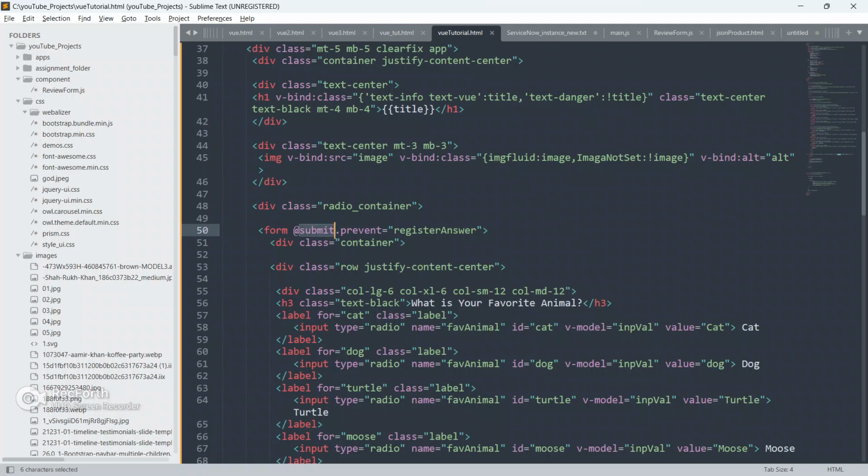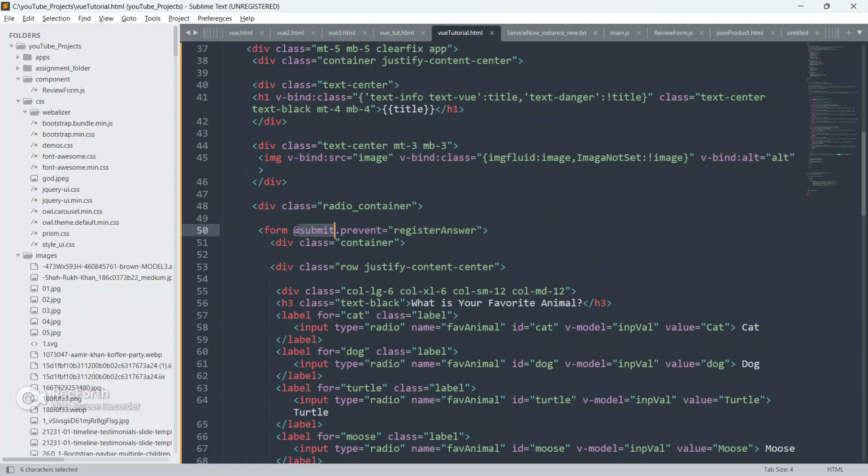This is the shorthand property of click, v-on or v-click. Whenever this form is submitted, we have to prevent its default behavior, its default action. That's why I have given a modifier named prevent, and whenever the form is submitted, we will run this function, register answer.